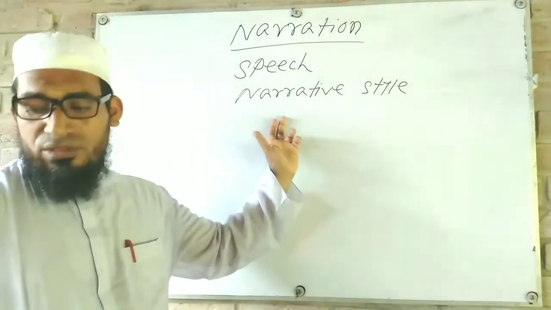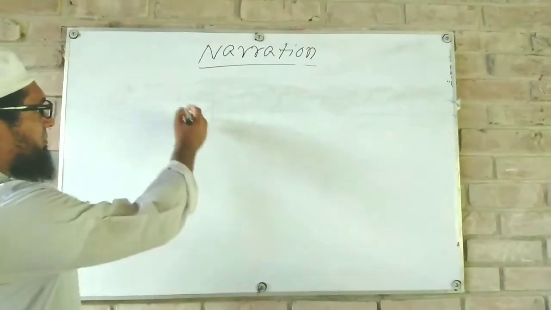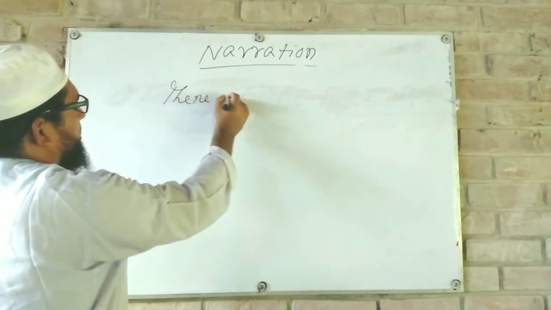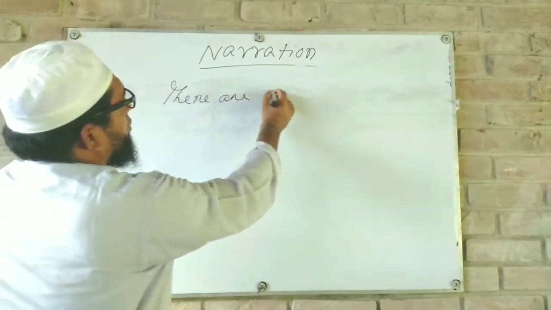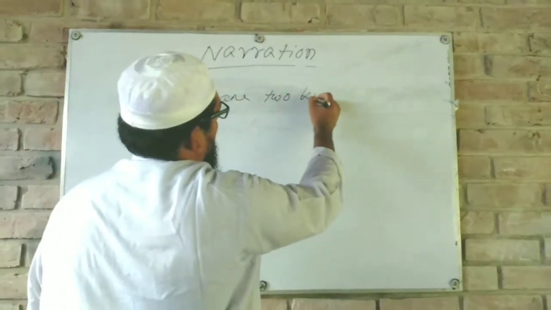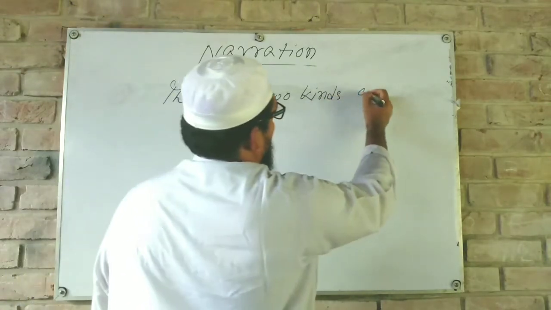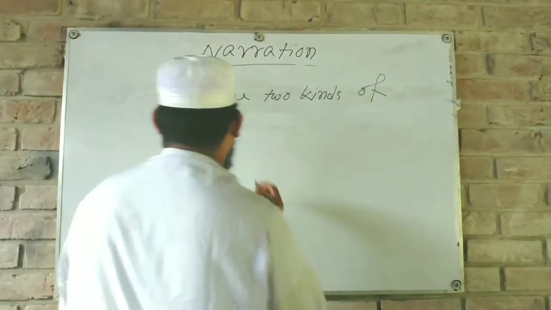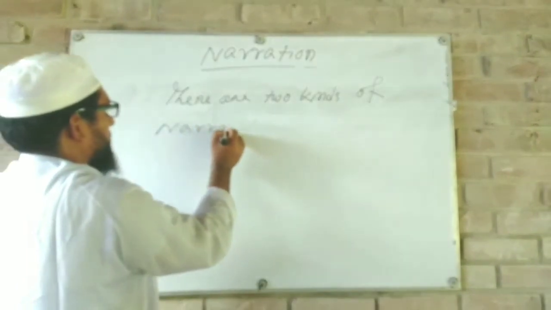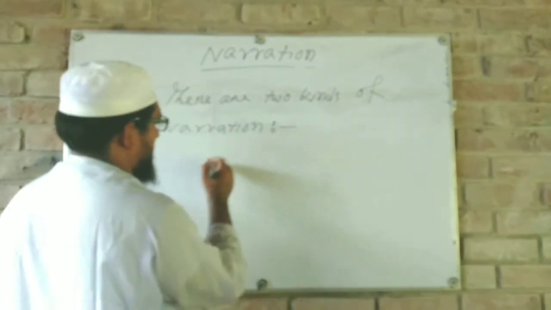Now dear students, there are two kinds of narration.